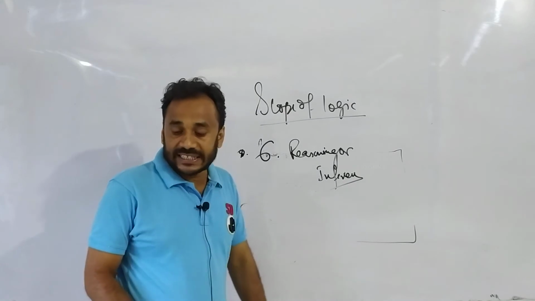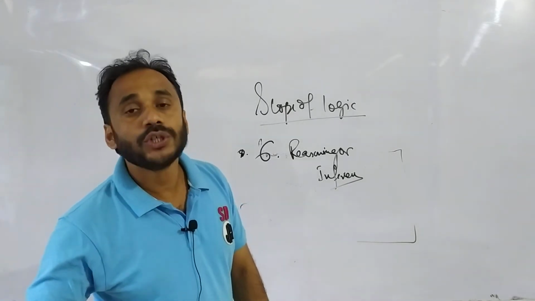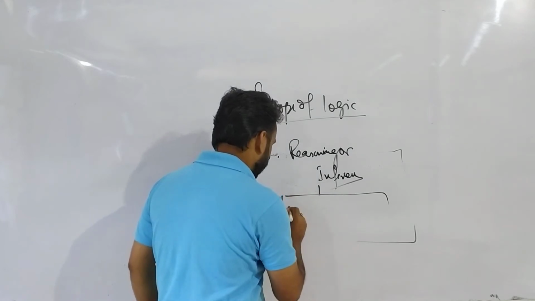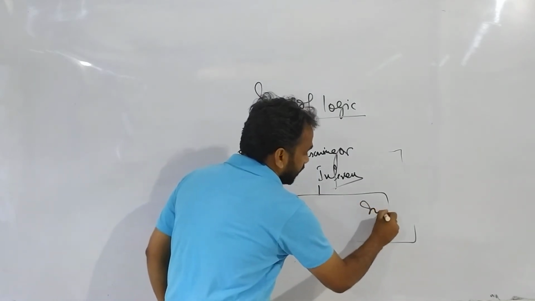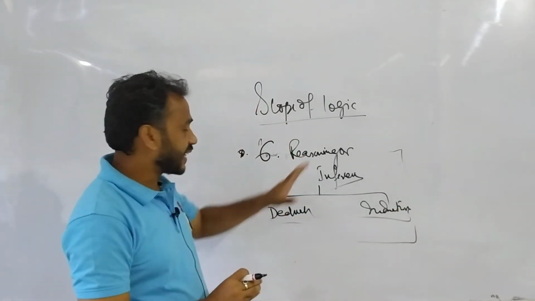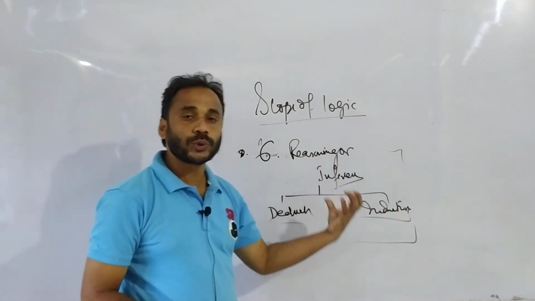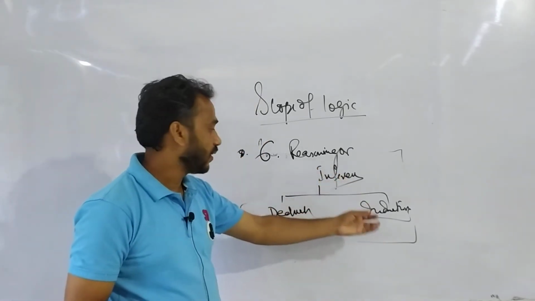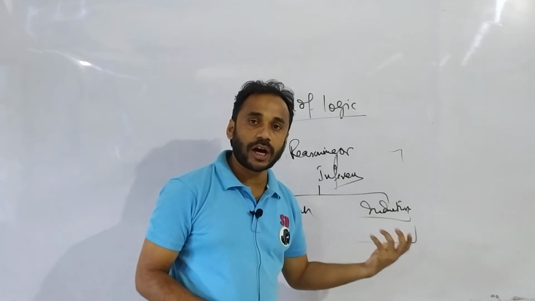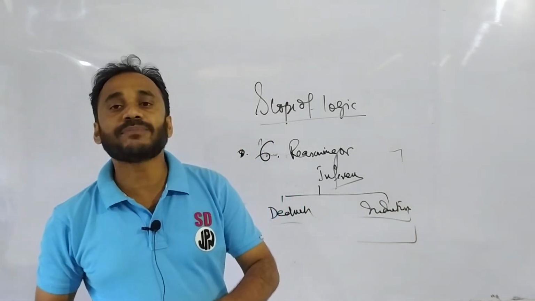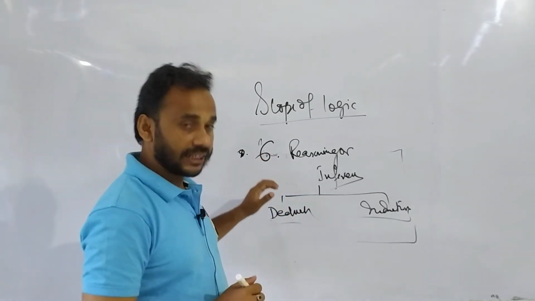Now reasoning or inference is of 2 types, that is, one is deductive and another is inductive. Reasoning or inference is of 2 types. One is deductive inference or deductive reasoning. Another is inductive reasoning or inductive inference. So here the subject matter of logic is reasoning.